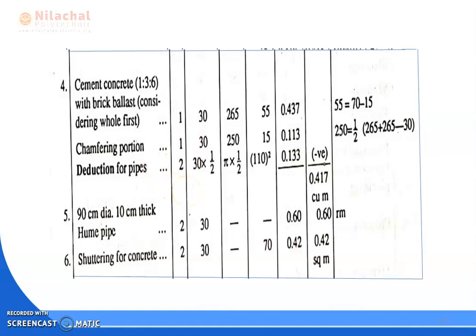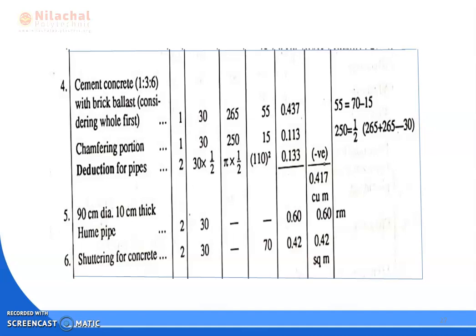Then we know the formula for the area of a circle, and for half of the circle area, is what? Pi by 4 into d square. Right or wrong? Pi by 4 into d square. So we consider the half. So half into pi by 4 into diameter square. Right or wrong? Half into pi by 4 into diameter square.